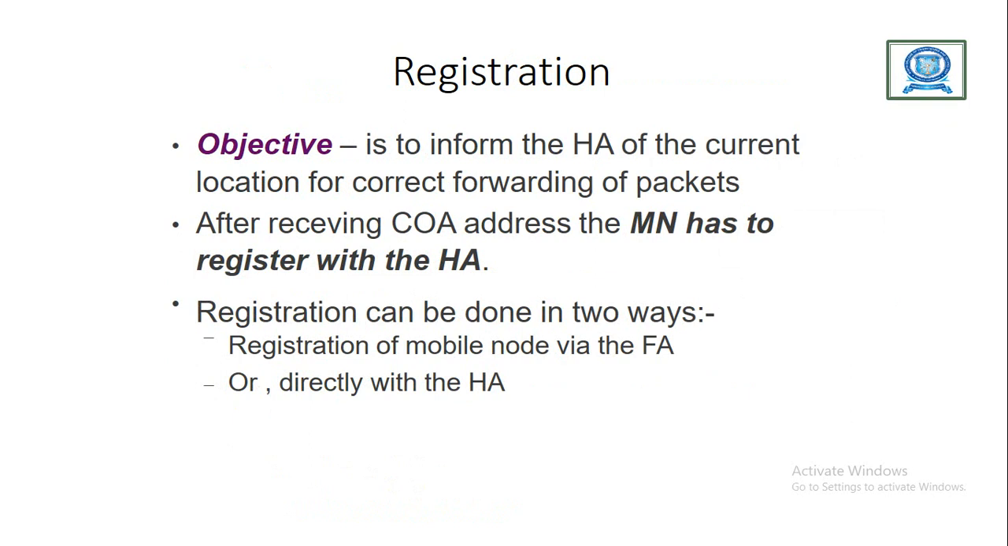Registration informs the home agent of the current location for correct forwarding of packets. If the mobile node moves to the foreign agent, after receiving the care of address, the mobile node has to register with the home agent. Registration can be done in two ways: via the foreign agent or directly to the home agent. If we use the agent advertisement message, then the registration will be done with the foreign agent. If we use the agent solicitation message, then we have direct registration.